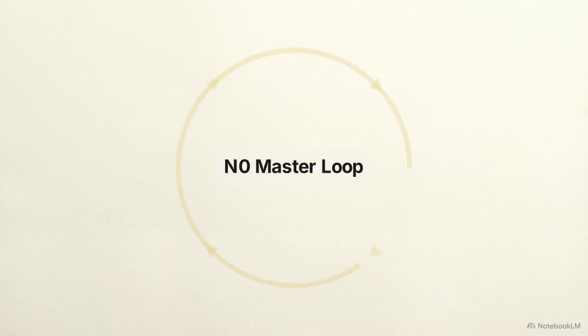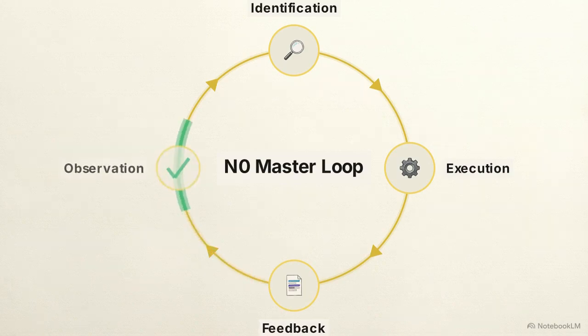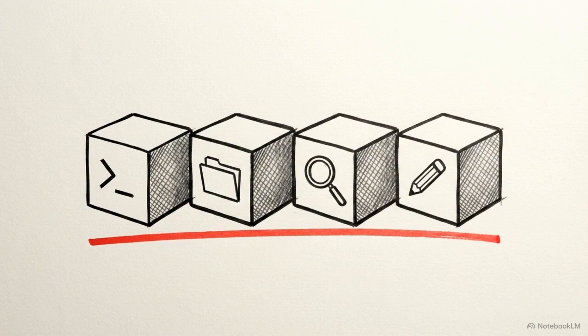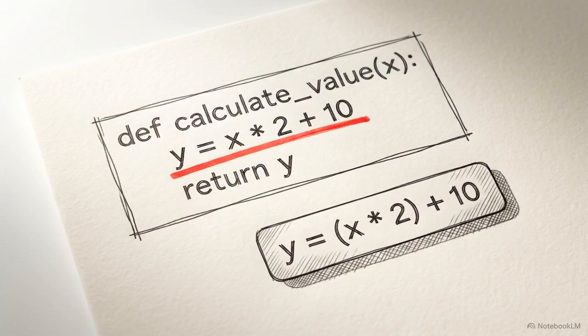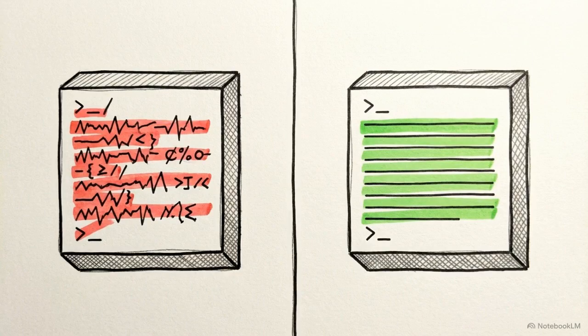Frontier agents utilize a simpler structure, the nO master loop. The logic follows a repeating cycle. The system checks for tool calls, executes the requested tool, feeds the output back to the model, and continues until the task is complete. This design philosophy focuses on providing the model with tools and allowing it to manage the execution path independently. This relies on the base model's ability to self-correct. When an execution fails, the loop simply returns the error to the model, which then explores a different solution. Allowing a model to autonomously explore and correct its mistakes provides better handling of unpredictable edge cases than hard-coded routing.